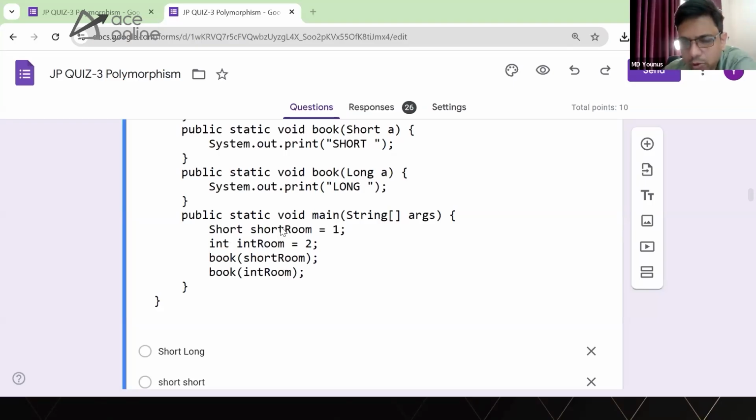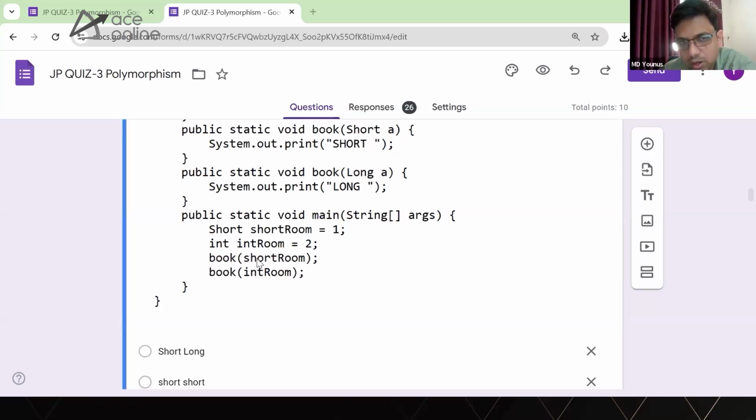So this is allowed from Java 5 onwards. Earlier to Java 5, it was not allowed. You cannot simply write these kinds of statements before Java 5 because you cannot store the value to the object directly like this. But after auto boxing, this is perfectly okay.